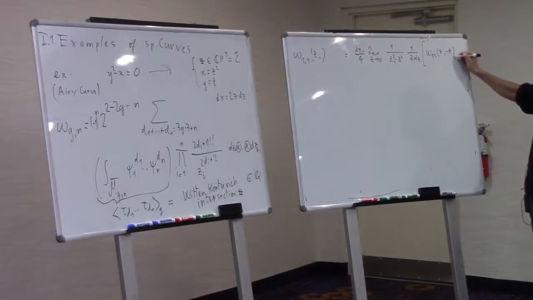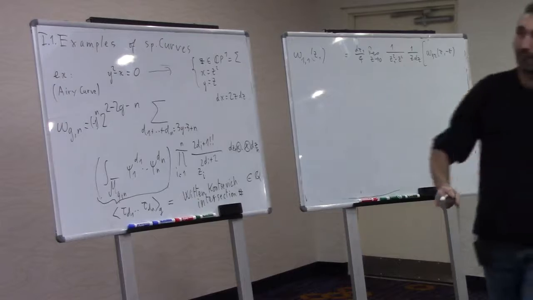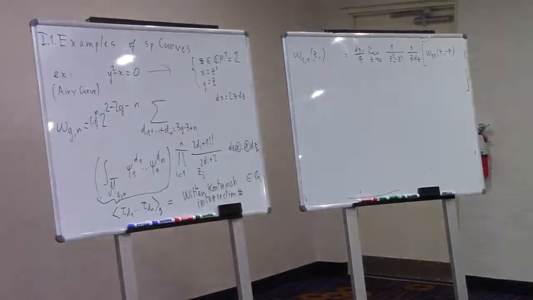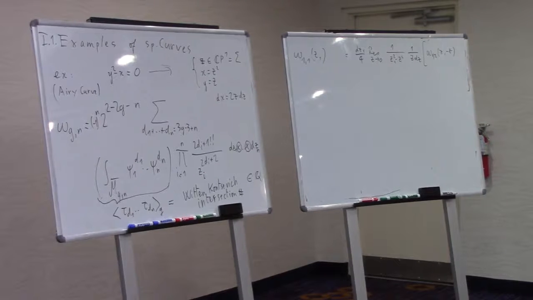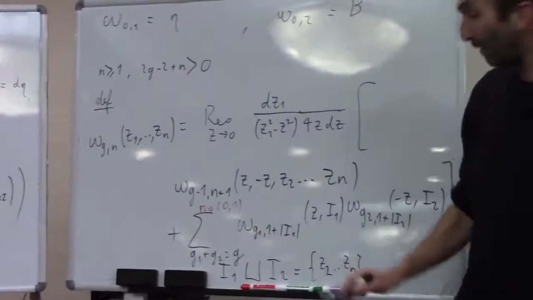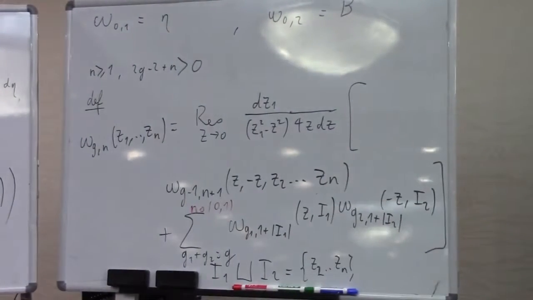plus, and there will be this sum, but here in the sum we have g1 plus g2, which must be equal to 1, so at least one of them must be 0. And there is no z2, z3, and so on. This set is empty, so it means I1, I2 must be empty sets. And since one of the g, either g1 or g2, is equal to 0, all terms here are forbidden. So that's all.